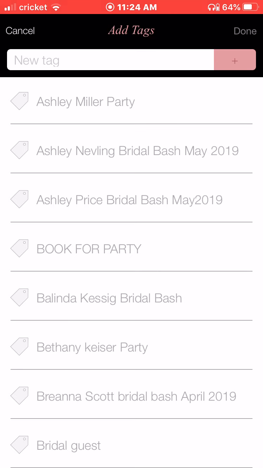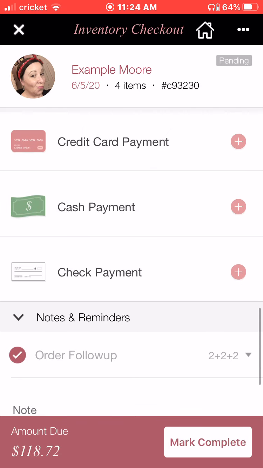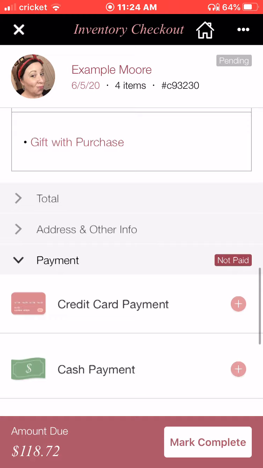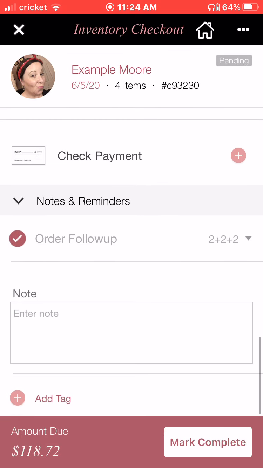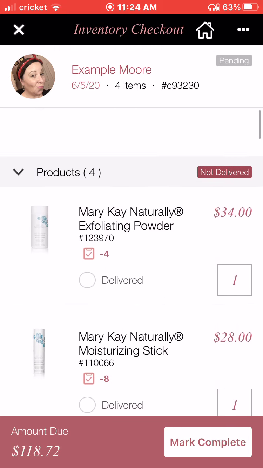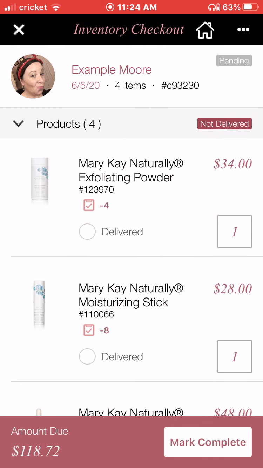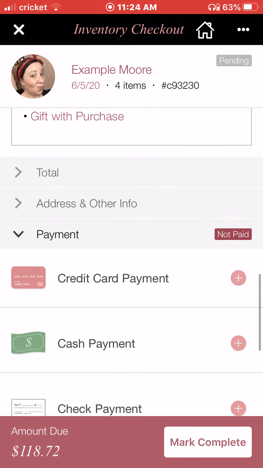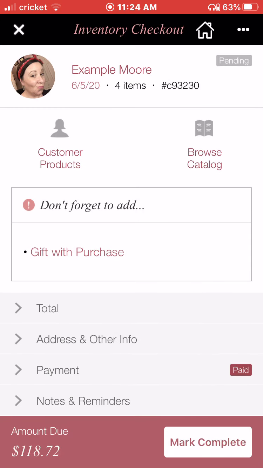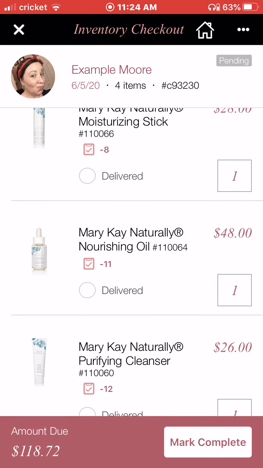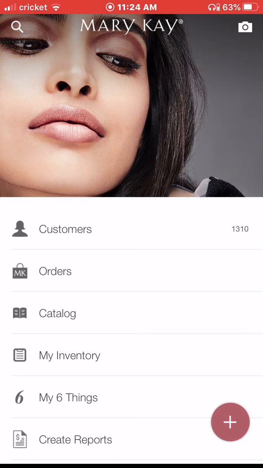So again, so many cool functions here. But again, the biggest thing is pulling up the products. It does the math for you. Fantastic. Okay, now let's say she pays, but I'm waiting on my order to come in. Okay, I can mark here that she's just paid. Okay, so it changes it to paid. And then I'm not going to hit mark complete yet. I'm just going to hit the X. I'm going to come out of there.